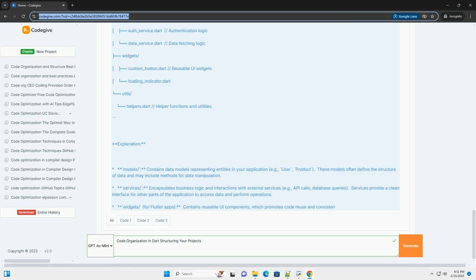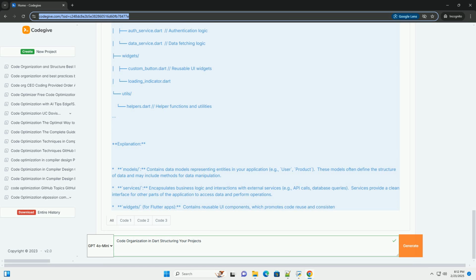8. Commenting and documentation. Write clear, concise, and comprehensive comments to explain your code. Use doc comments, use /// for documentation that can be extracted to generate API documentation.